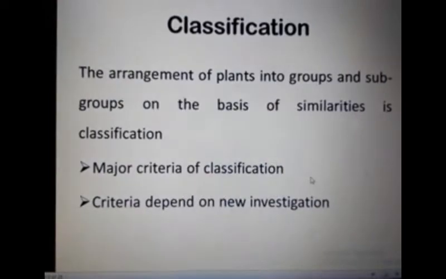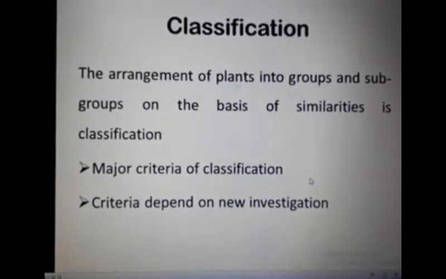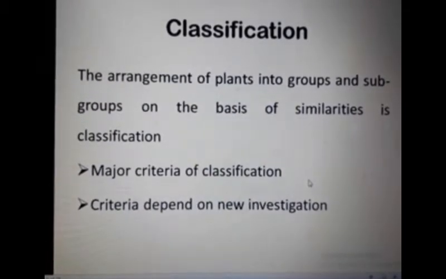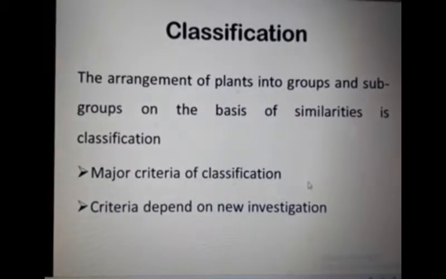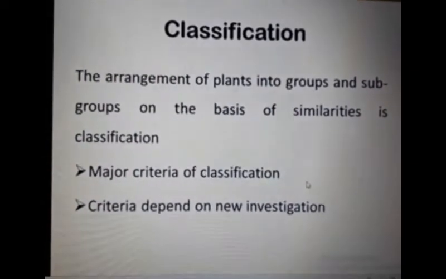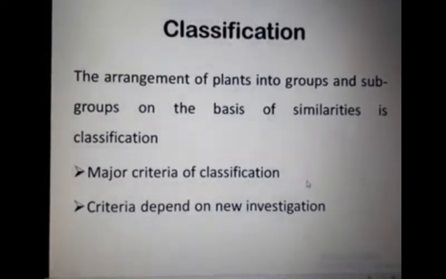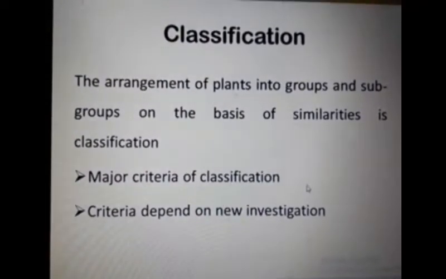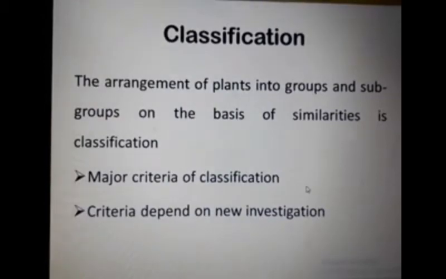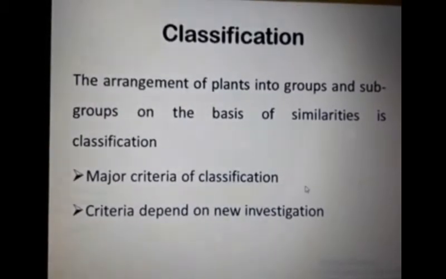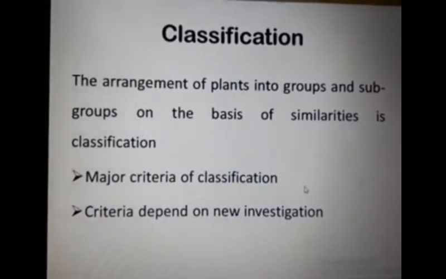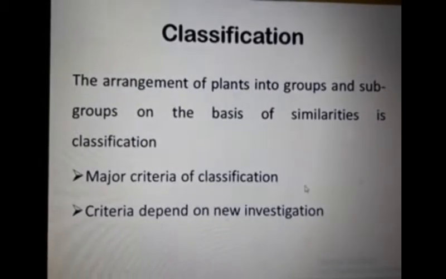And what are the new investigations? For example, the criteria for classification of algae were unicellularity or simple multicellularity, and presence of pigments. So the blue-green algae like cyanobacteria were placed in algae, but after the discovery of the electron microscope, this criteria was changed.